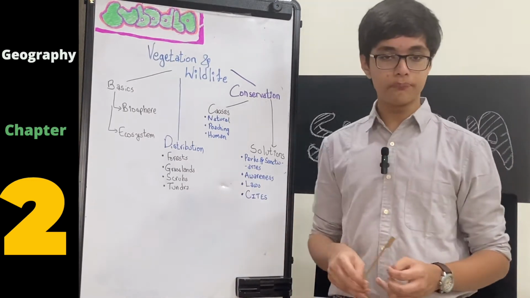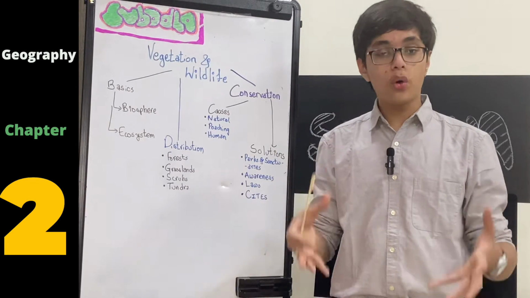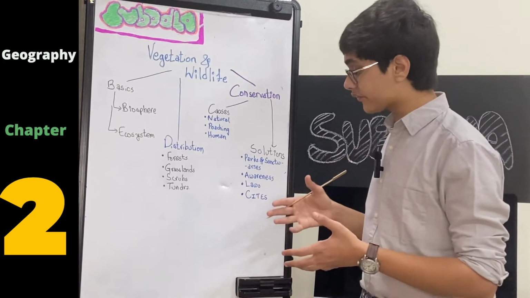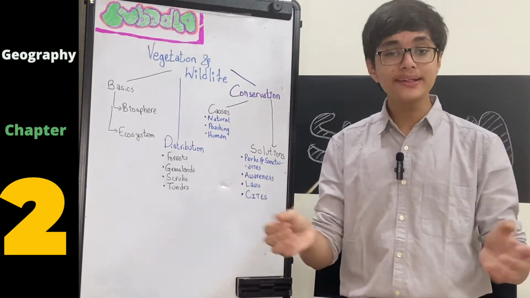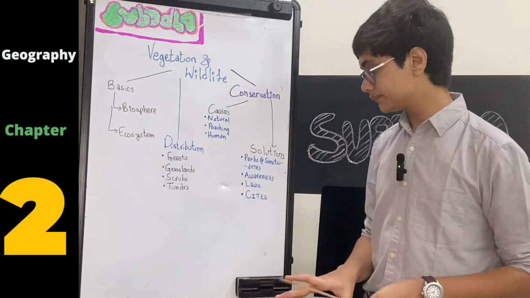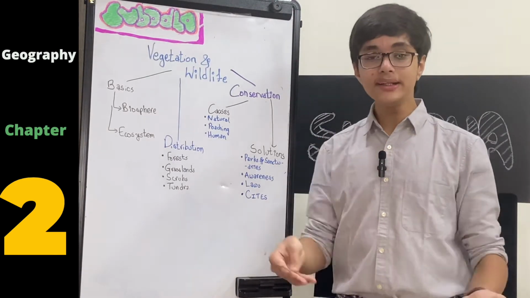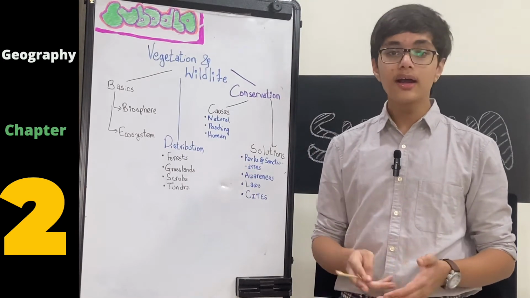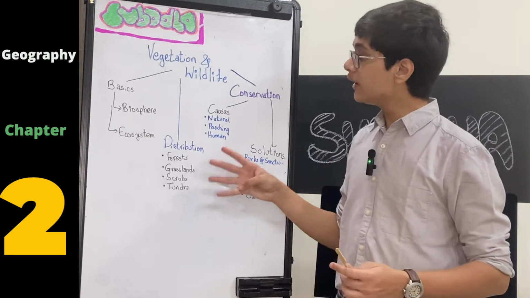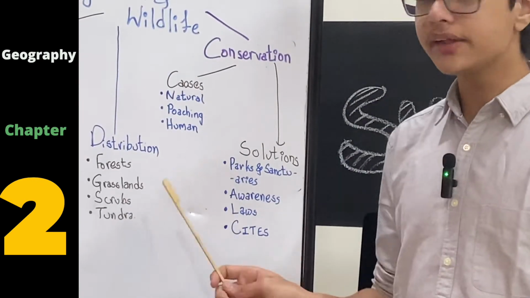Next we talk about scrubs. Scrubs are basically very dense and compact regions where thorny bushes and shrubs grow. Those regions are called scrubs because they have that compact arrangement of various sorts of wild vegetation. Finally is tundra. A tundra is basically where there is a complete lack of any sort of vegetation, where there is complete snow. Those regions are referred to as tundra regions. So those are the four regions in which vegetation is distributed: forests, grasslands, scrubs and tundras.